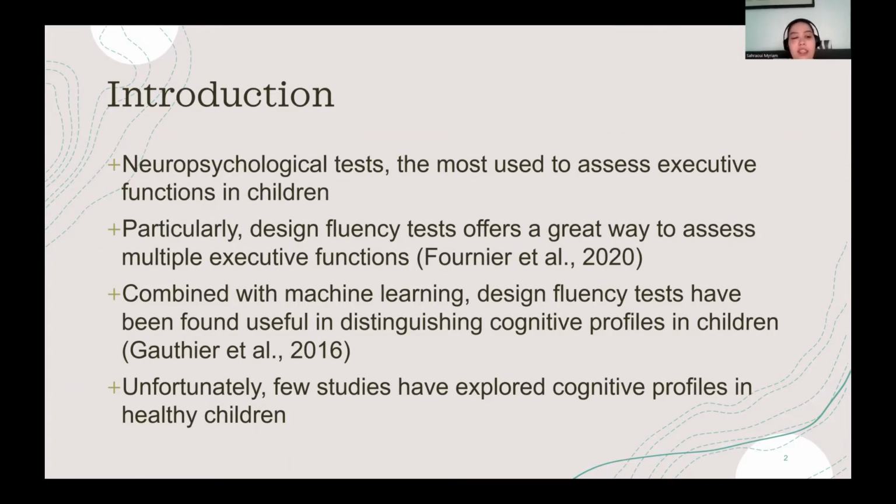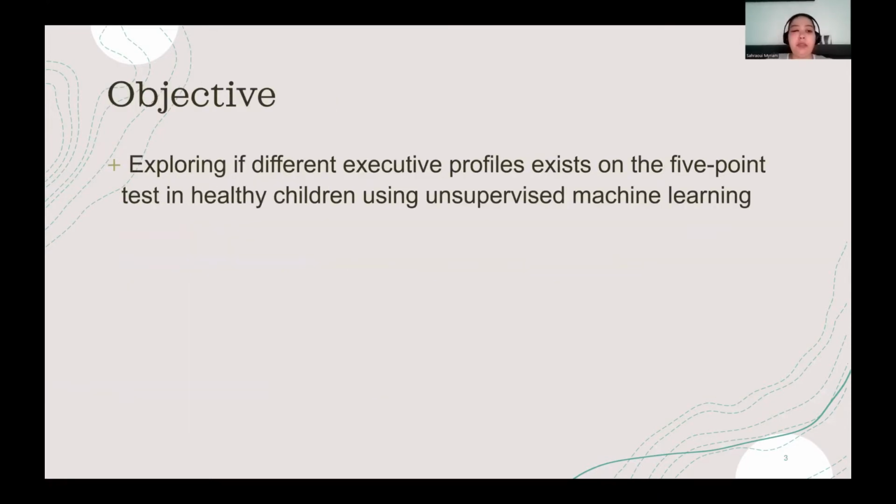So for example, in a study by Gauthier and colleagues in 2016, they used the 5-point test, which is a design fluency test, to compare ADHD children and controls, and they found 2 different patterns for doing the task. Unfortunately, few studies have explored the cognitive profiles in healthy children, and that would give us better insights into the heterogeneous nature of cognition in children. So the main objective of this study was to explore if different executive profiles exist on the 5-point test in healthy children using unsupervised machine learning.